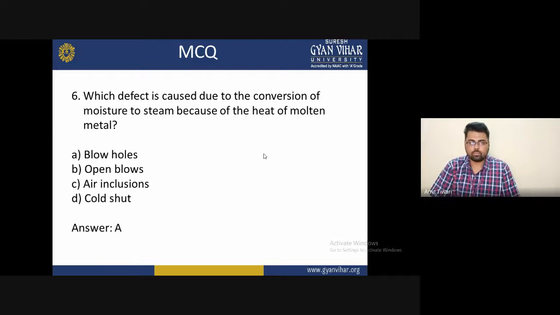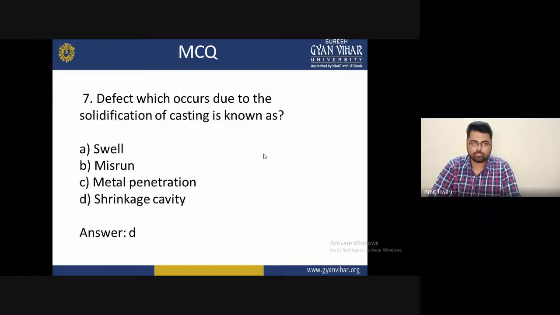Sixth: which defect is caused due to conversion of moisture to steam because of the heat of the molten metal? The options are A, blowholes; B, open holes; C, air inclusion; and D, cold shut. The correct answer is A, blowholes, caused by the conversion of moisture to steam because of the heat of the molten metal.